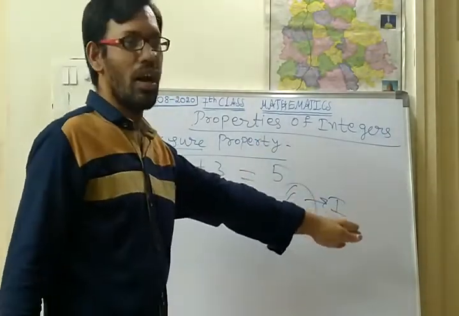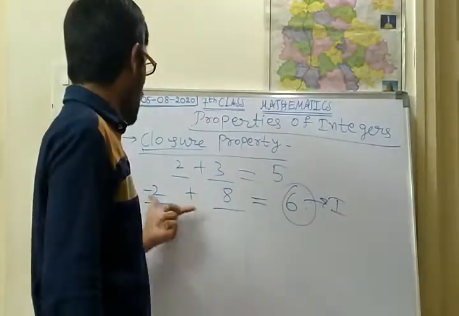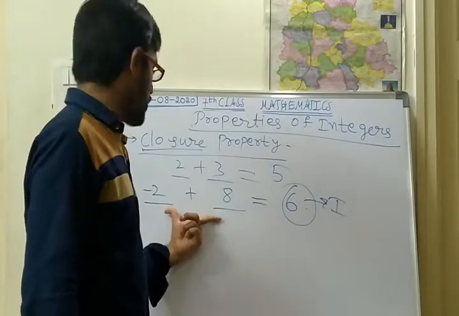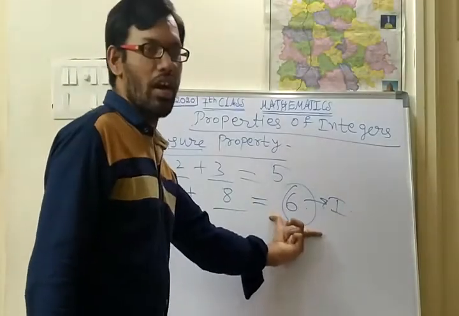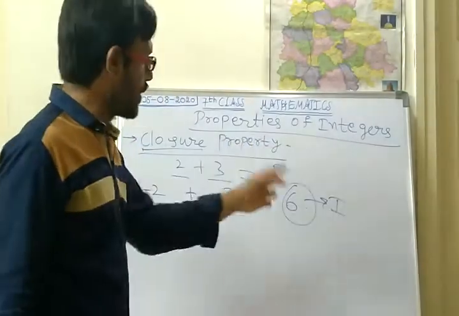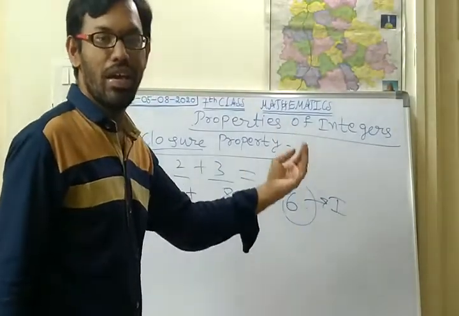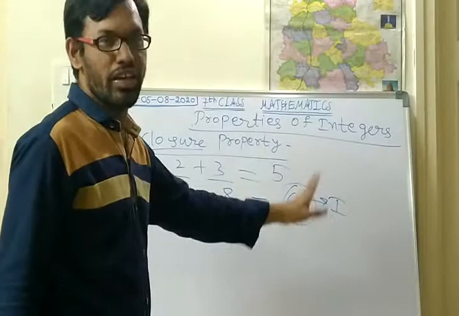There is no other kind of result. So -2 plus 8: the addition of two integers became one of the integers also. The result came as an integer only.